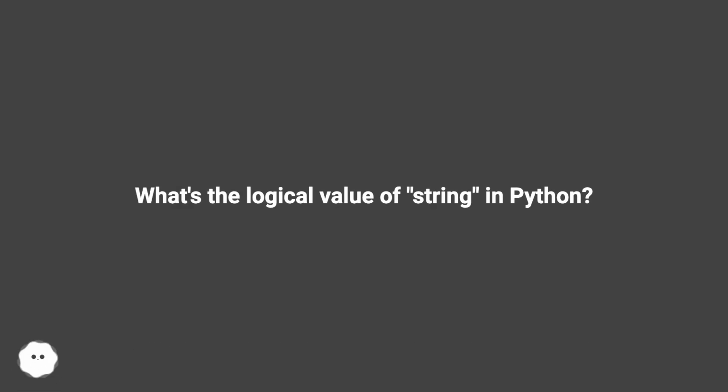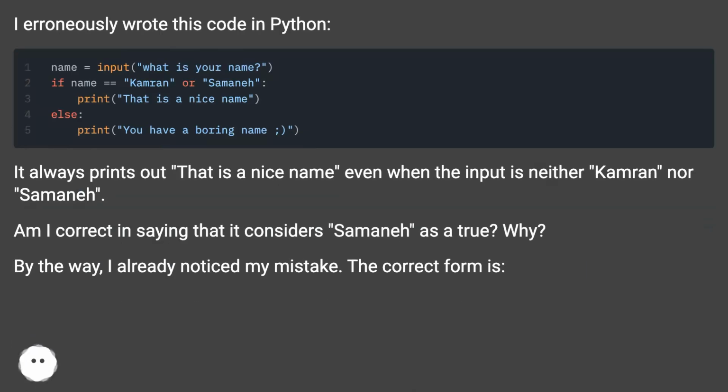What's the logical value of string in Python? I erroneously wrote this code in Python. It always prints out, "that is a nice name," even when the input is neither Cameron nor Samana. Am I correct in saying that it considers Samana as a true? Why? By the way, I already noticed my mistake. The correct form is?